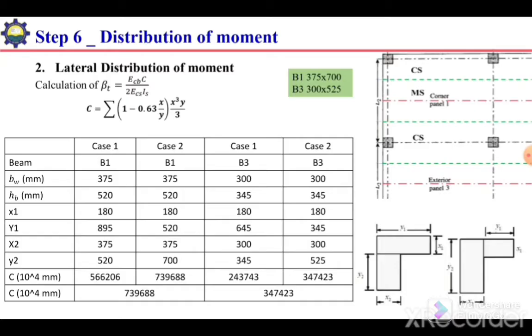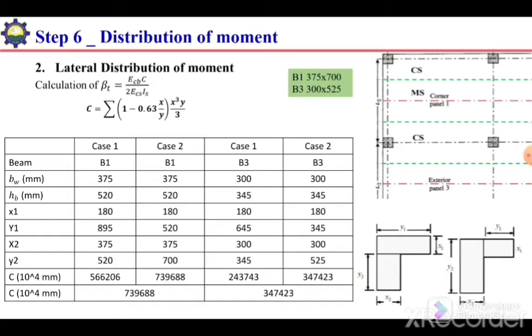When we are finding the coefficients for the distribution of positive and negative moments in the transverse direction, we need three factors or three parameters. The first one is alpha f for the beams in the direction of the span. So we need their alpha f value. We also need the aspect ratio of the panel, L2 over L1. And similarly, we also need the torsional stiffness ratio, beta t.